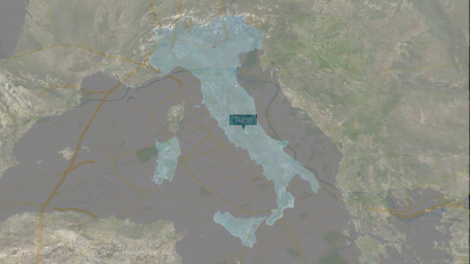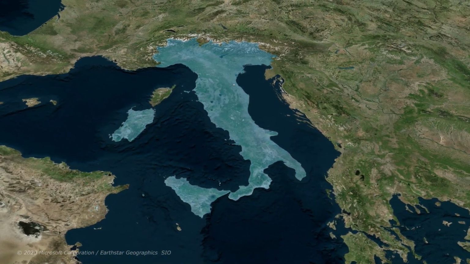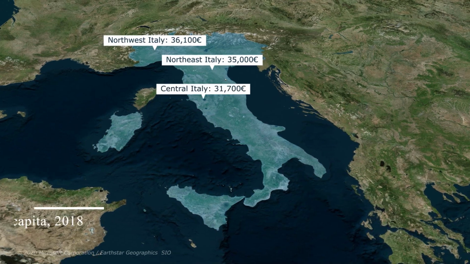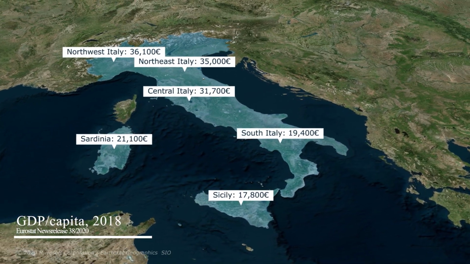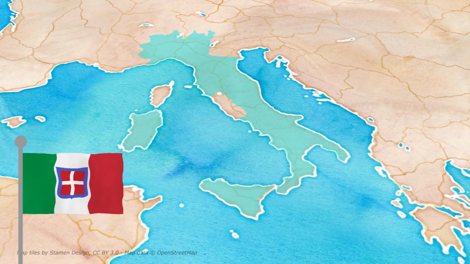The differences between the north and the south are most clear in economic analysis. The north is richer than the south. This development has been ongoing since the 1860s, when the modern Italian state was founded.